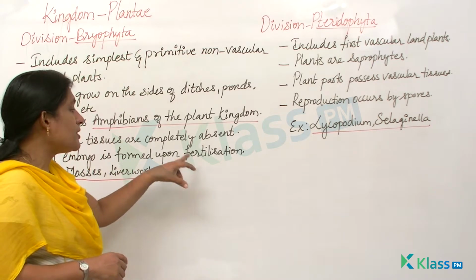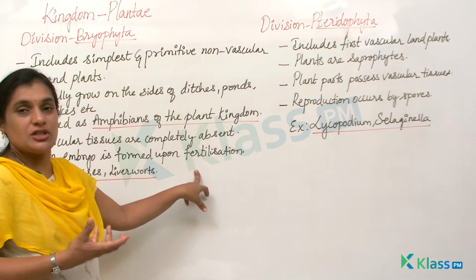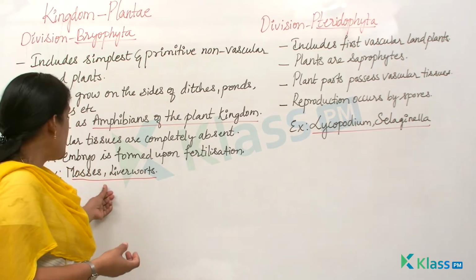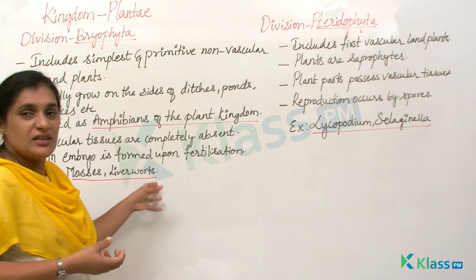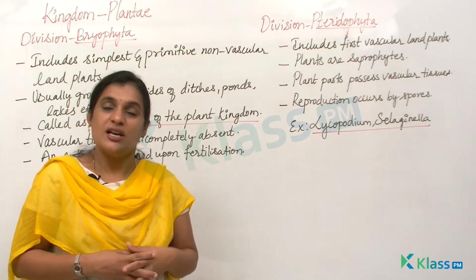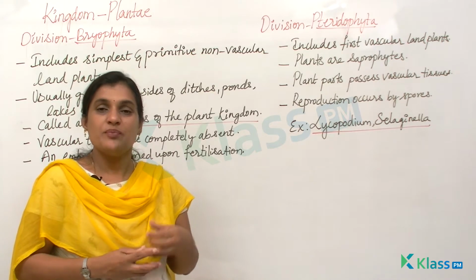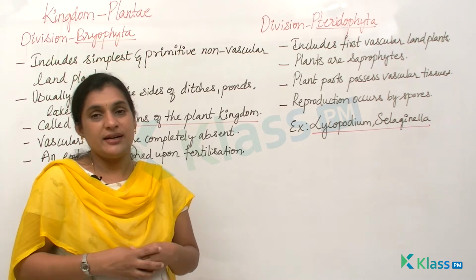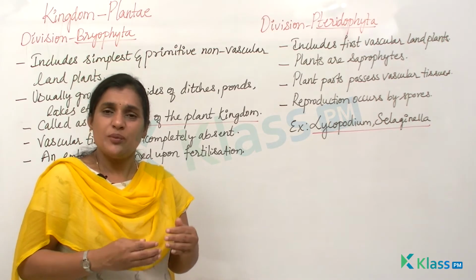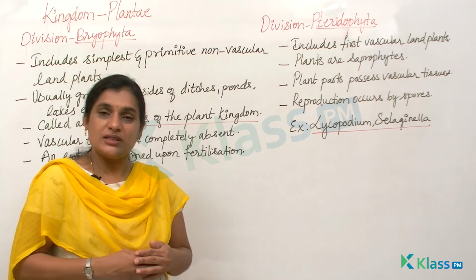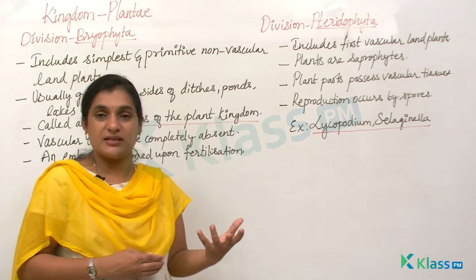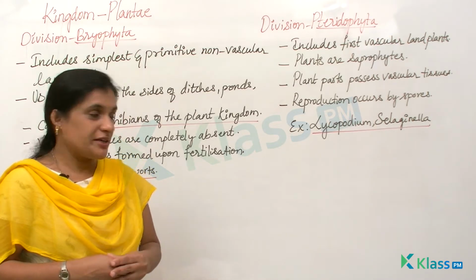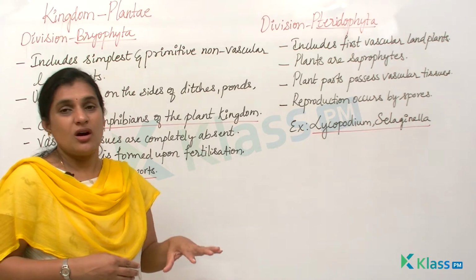And an embryo is formed upon fertilization. During the process of reproduction, the zygote develops into an embryo during fertilization, and examples are mosses and liverworts. And these liverworts are usually saprophytes which act as parasites. What do you mean by saprophytes? Saprophytes are those organisms which feed upon dead and decaying parts of plants and animals. Though they depend upon dead and decaying matter, they actually act as parasites. That means they grow upon other organisms. They depend upon the body of another organism, either living inside the body or on the body.